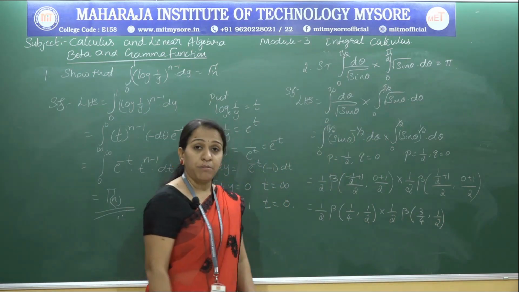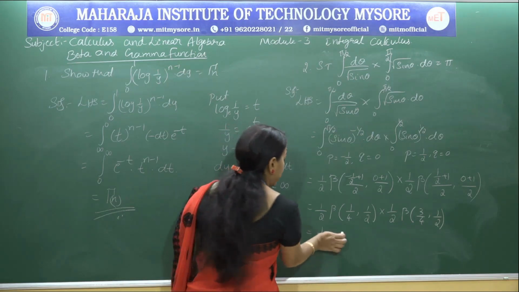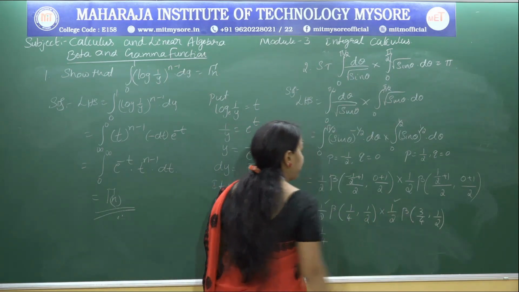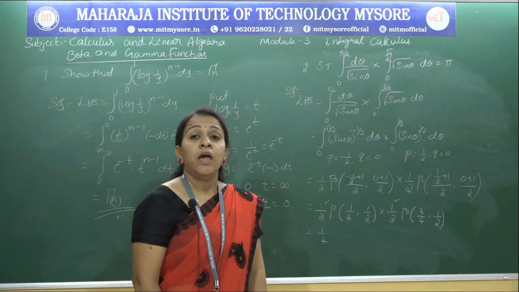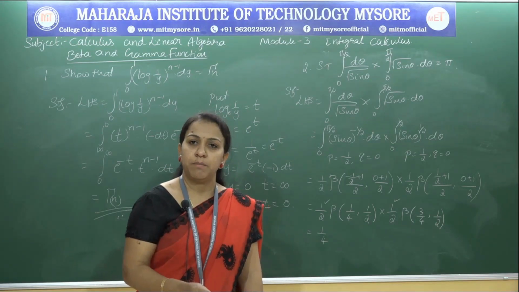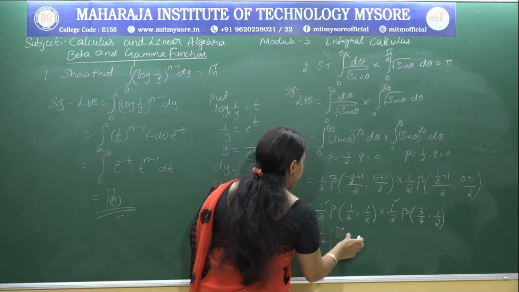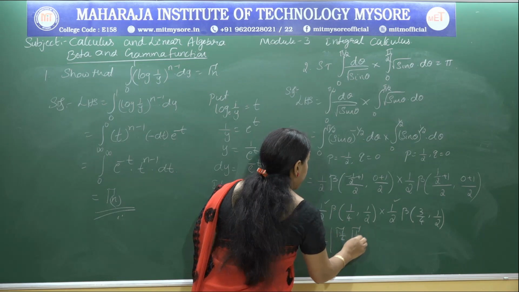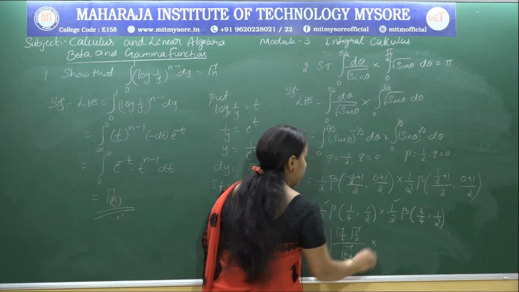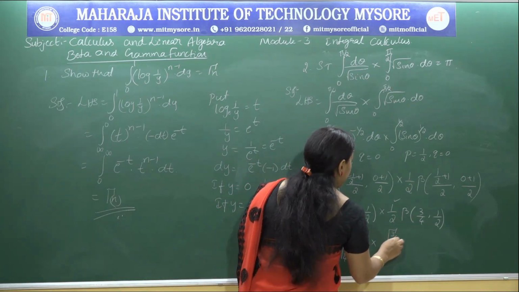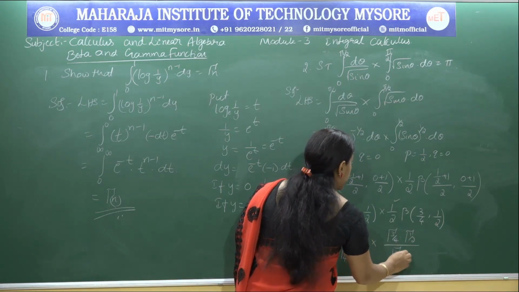Now, apply the relation between beta and gamma functions, that means I have to get the pi value. So, 1 by 2 into 1 by 2 I can make it as 1 by 4. Now, we know the relation between beta and gamma, that is beta m comma n is gamma m into gamma n by gamma m plus n. Using that I can rewrite this as gamma 1 by 4 into gamma 1 by 2 by gamma 1 by 4 plus 1 by 2, into here gamma 3 by 4 into gamma 1 by 2 by gamma 3 by 4 plus 1 by 2.